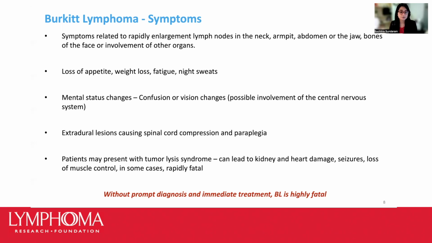Because of high rates of cell division and turnover, especially in patients with advanced stage and bulky disease, patients can present with an entity called tumor lysis syndrome, which occurs as a result of breakdown of the cancer cell, release of the contents into the blood, presenting as high blood levels of uric acid, high levels of other electrolytes like phosphorus and potassium, and low calcium levels.